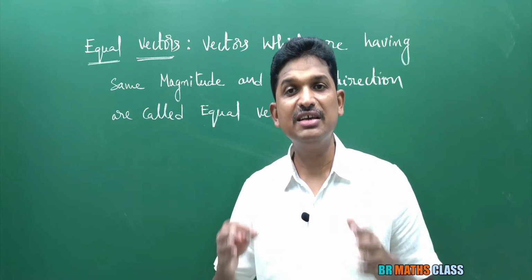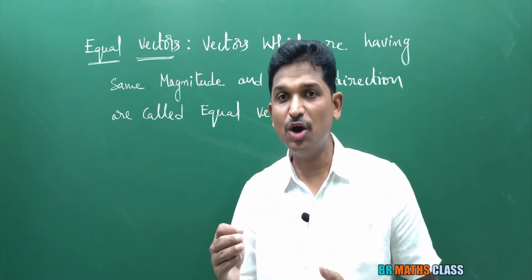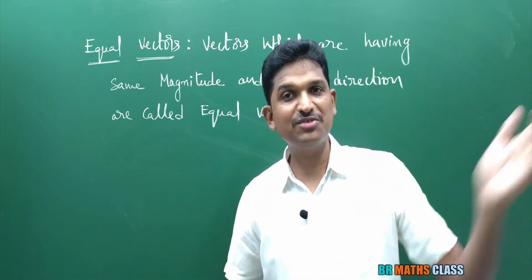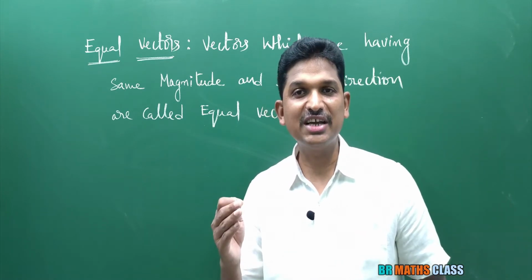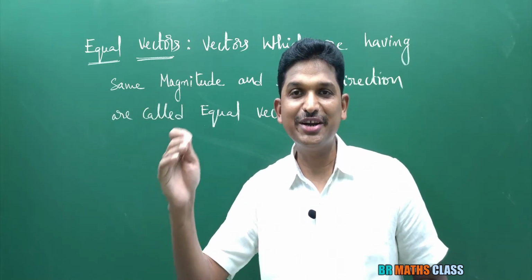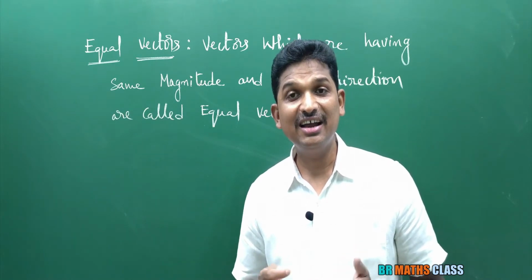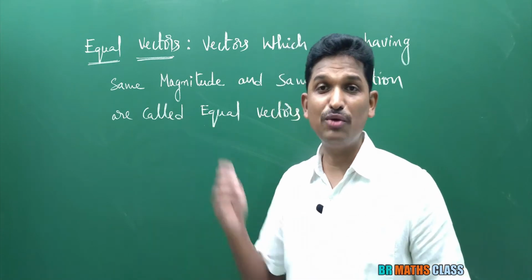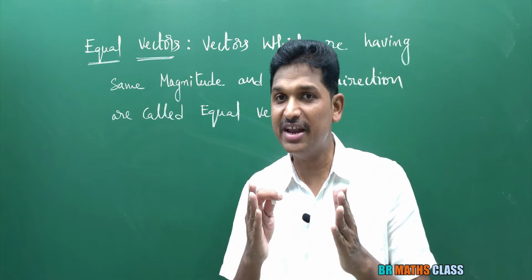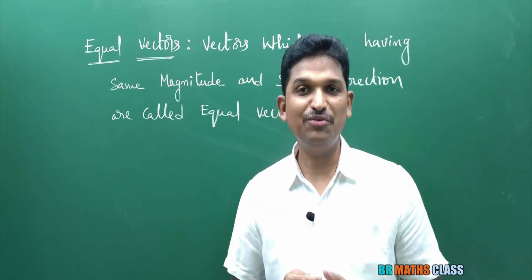Vectors which are having same initial point are known as co-initial vectors. And you learn about coterminous vectors also. Vectors which are having same terminal point are known as coterminous vectors. And last but not the least, equal vectors. The vectors which are having same magnitude and same direction are known as equal vectors.